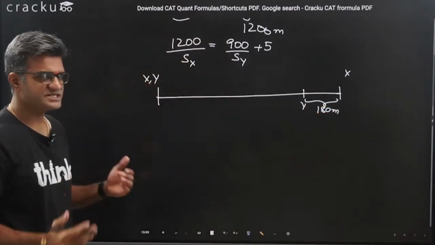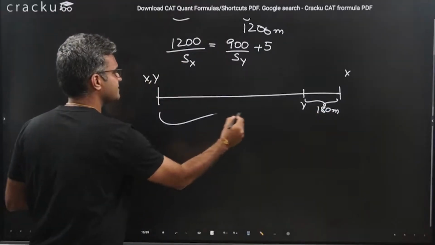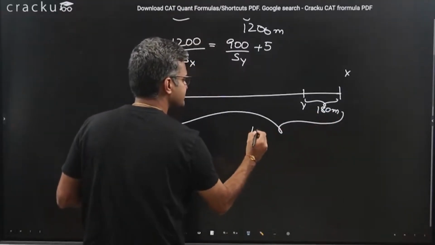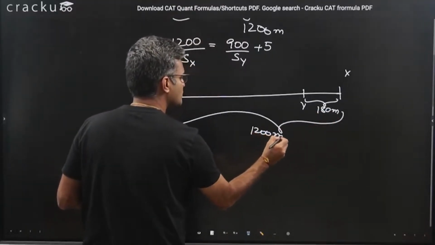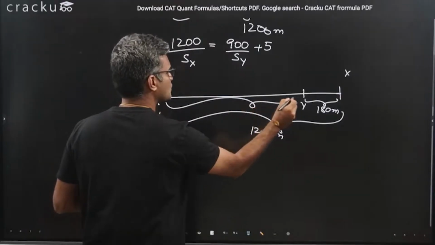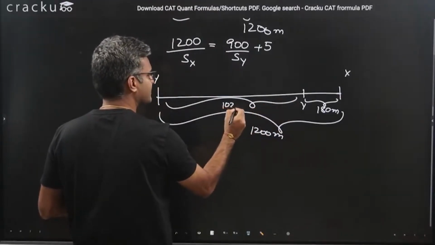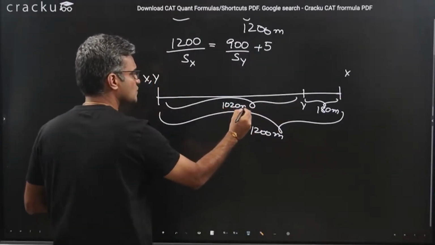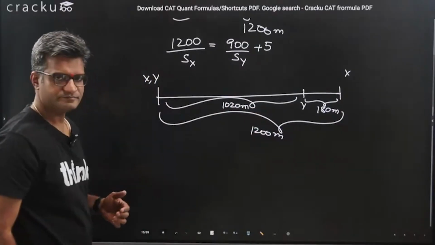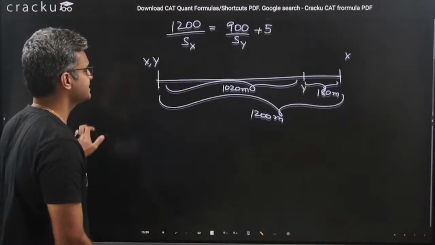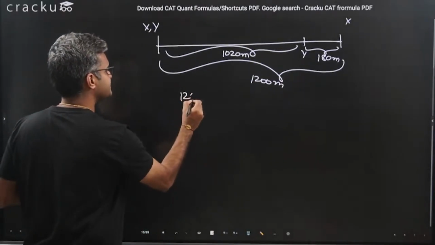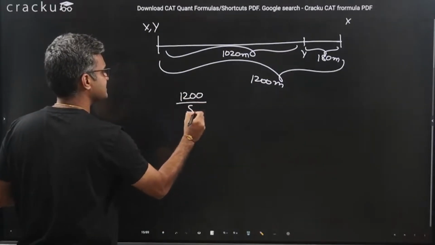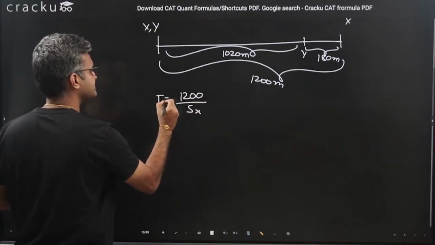So what is the total distance run by X? The total distance run by X is 1200 meters. What is the total distance run by Y? The total distance run by Y is 180 meters lesser. So it is only 1020 meters. What is the time taken by X? It is 1200 by Sx. This is the time taken by X.